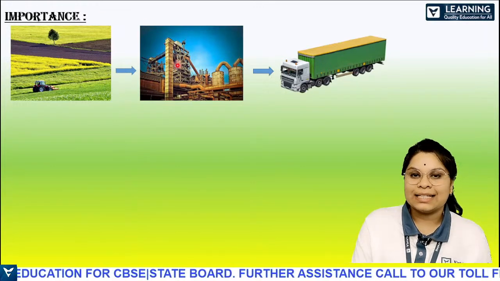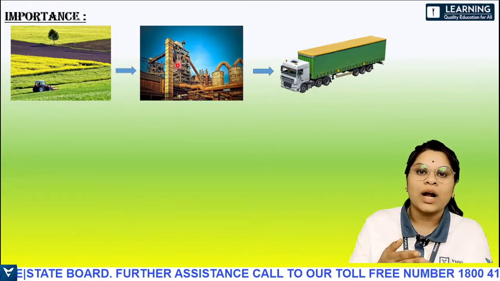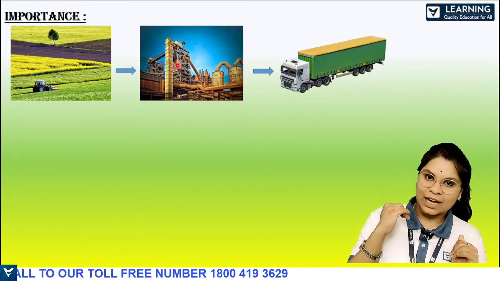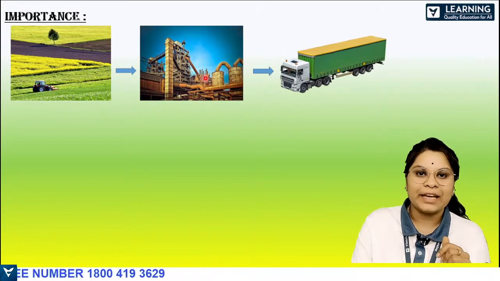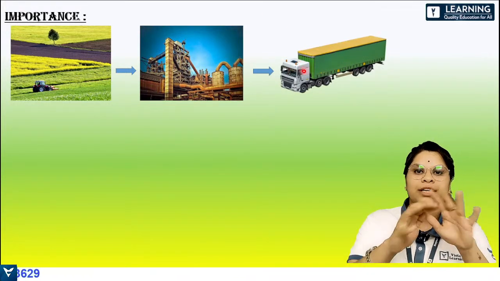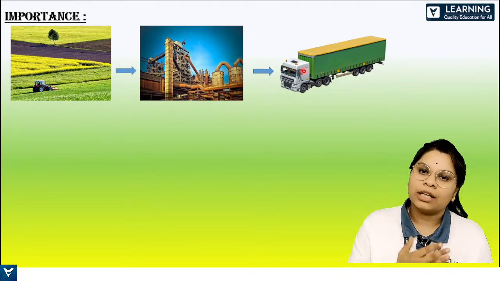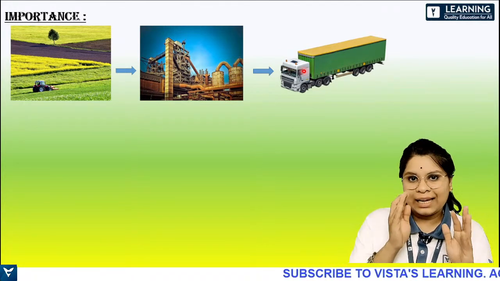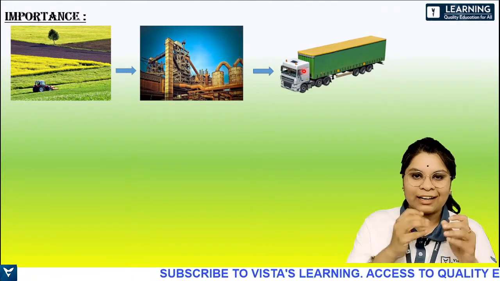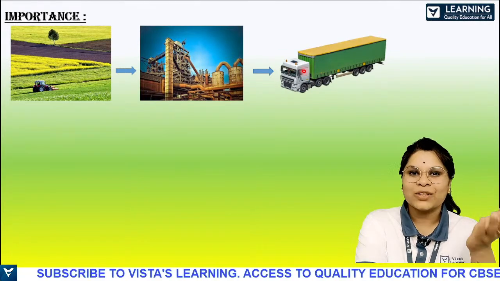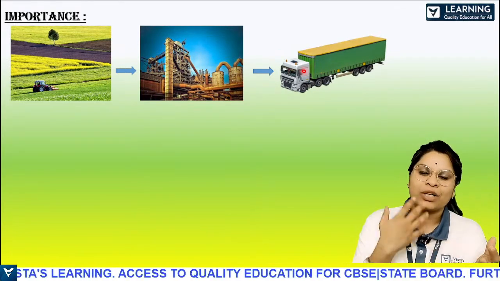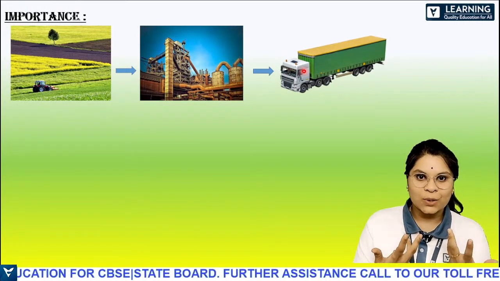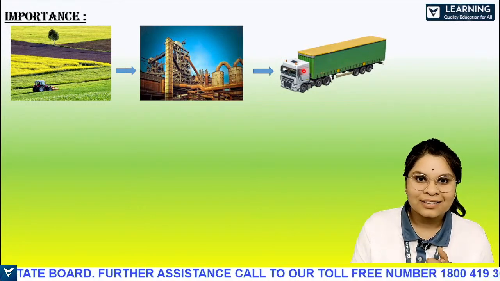So next is the industries. This cotton will be converted into cotton clothes. So that is the secondary sector. Understood? So this is why I've given an industry image here. Next, I've given the image of a truck. Now once I'm done with the clothes, the clothes are ready, dyeing, everything is done, I'll keep it in the industry only. No, right? I'll have to give it out to the market. I'll have to export it. I'll have to give it out to the market so that I get my money back with profit. Yes or no? For that, transportation is required.